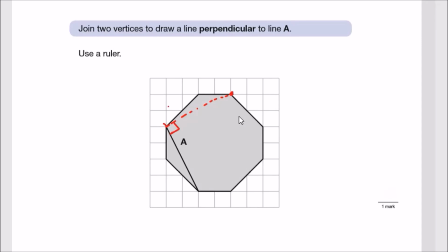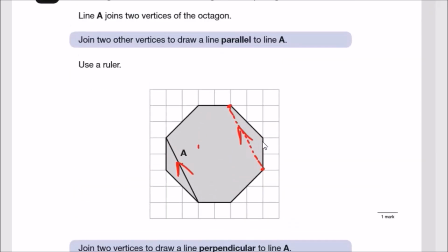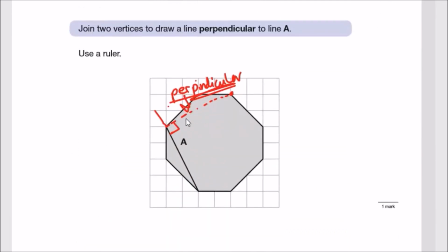And because it's 90 degrees, we call this line perpendicular to A. Okay, keywords, guys, perpendicular and parallel. Parallel, same direction. Perpendicular, 90 degrees off the line in this direction. So think of it as a perfect L shape.